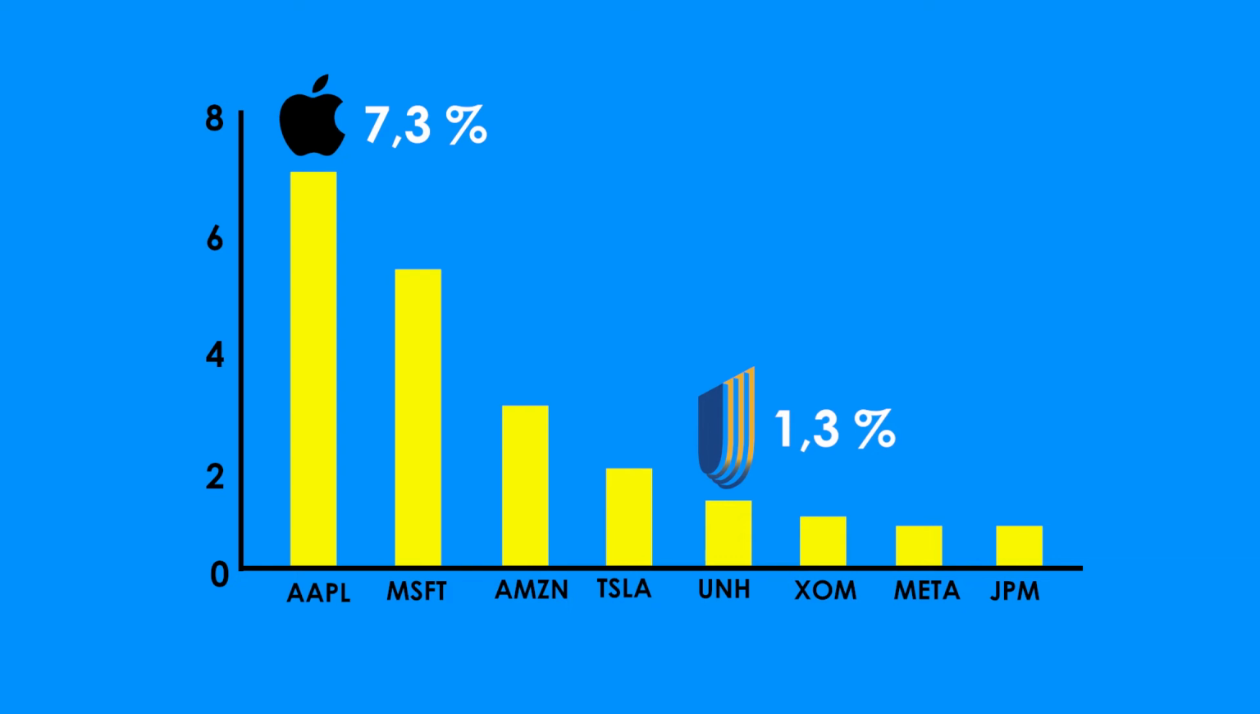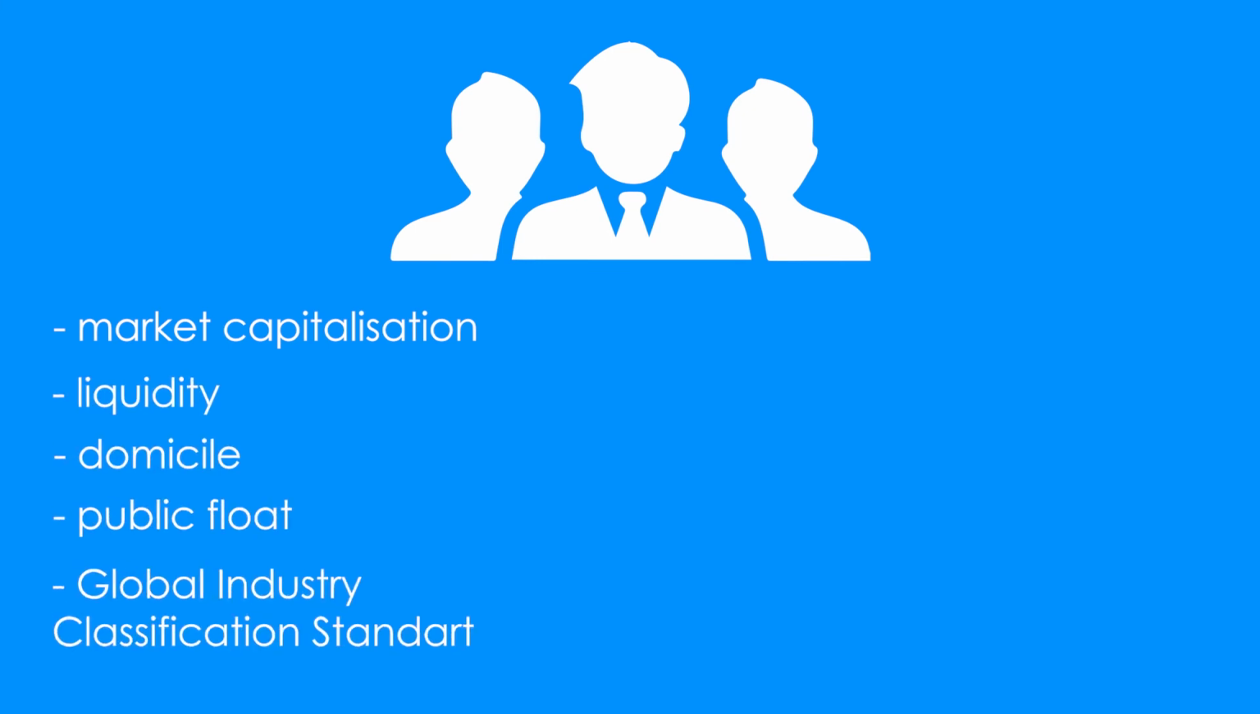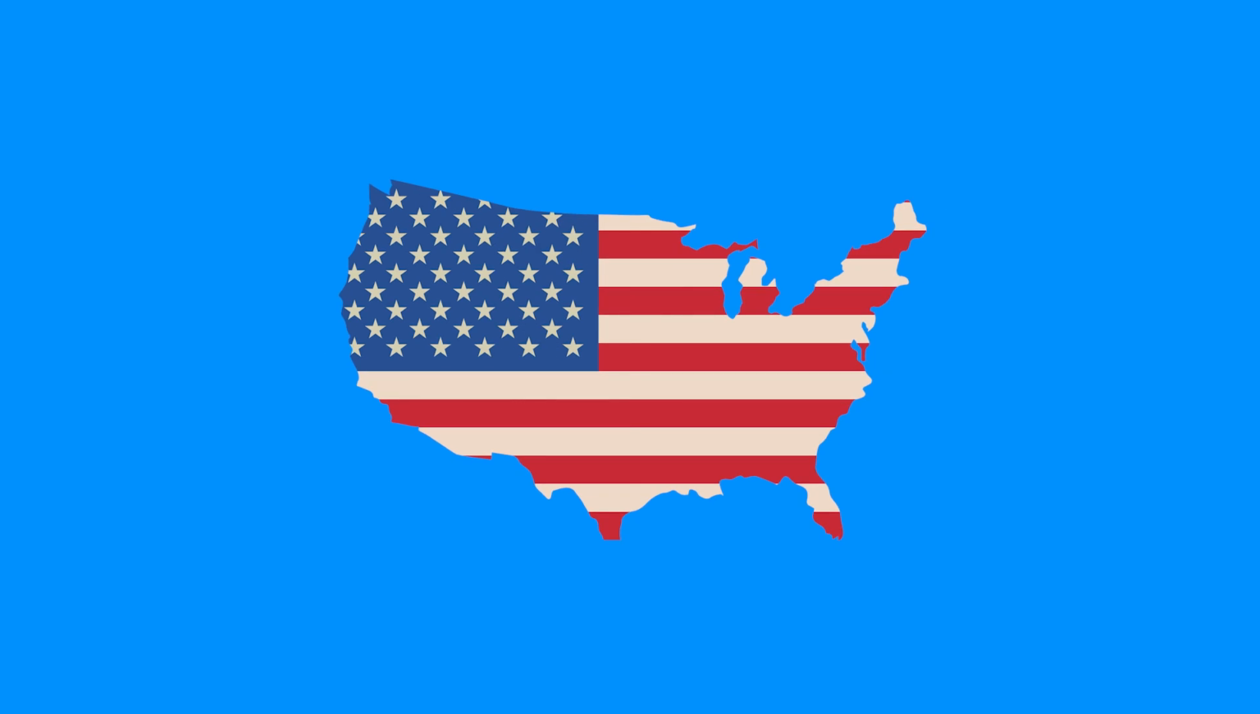The companies of the S&P 500 are selected by a committee. The committee selects the components on the basis of 8 main criteria: market capitalization, liquidity, domicile, public float, Global Industry Classification Standard and representation of the industries in the economy of the United States, financial viability, length of time publicly traded, and stock exchange. Important to mention here is that only companies from the United States are listed on the index.